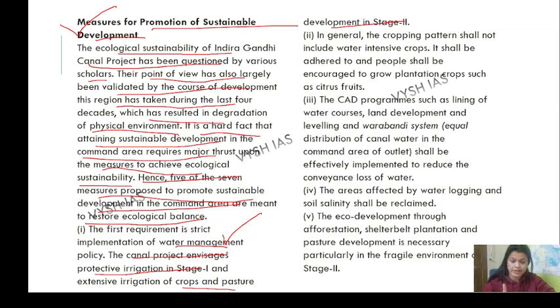Protective irrigation in stage 1, crop and pasture development in stage 2. So protective irrigation, extensive irrigation. First we are going to protect, and then we are going to do it extensively in stage 2. First one, sustainability. Because when you are going protective, crop and pasture development will basically lead to nitrogen fixation also.